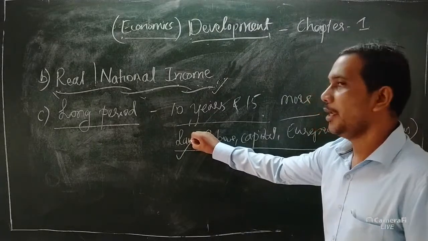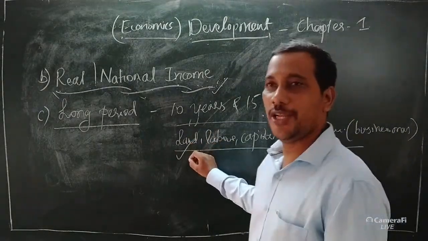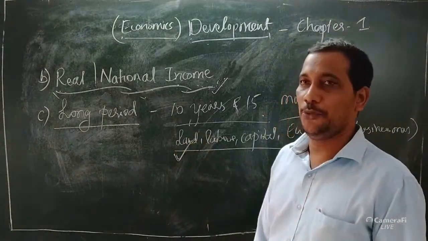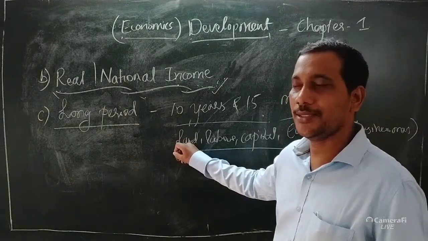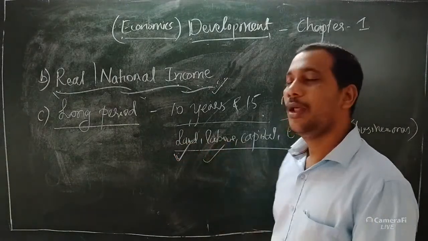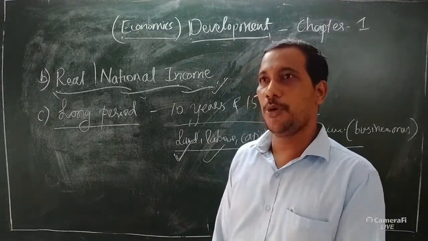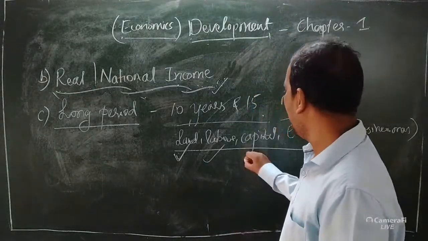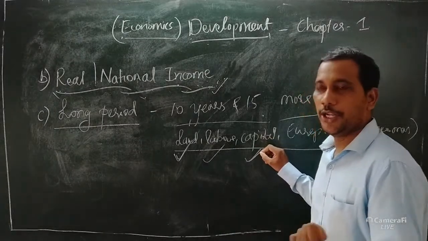Remember, land. Those who want to start a small scale industry, a cottage industry or a big industry need a specific place, and that place is known as land. Then labor means workers, the employees, who are also important because they make the finished goods. Then capital means money or investment.